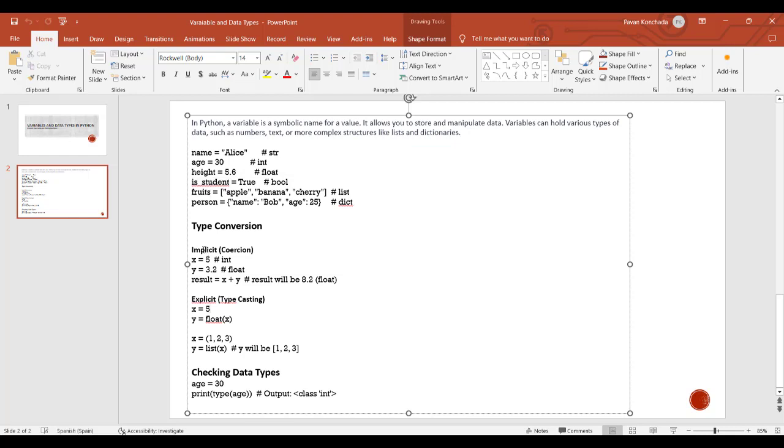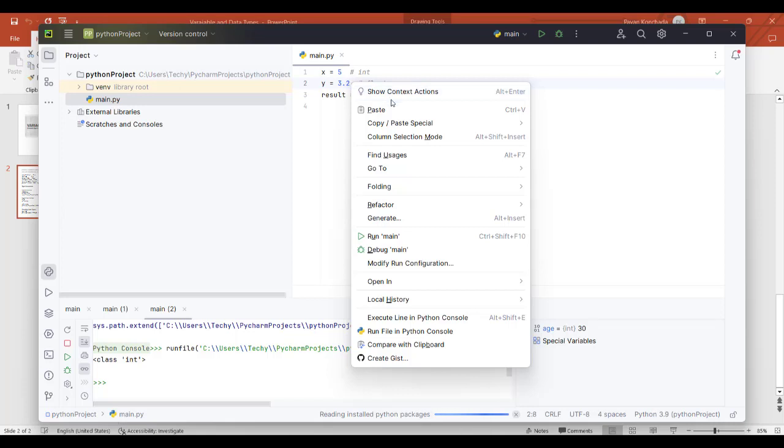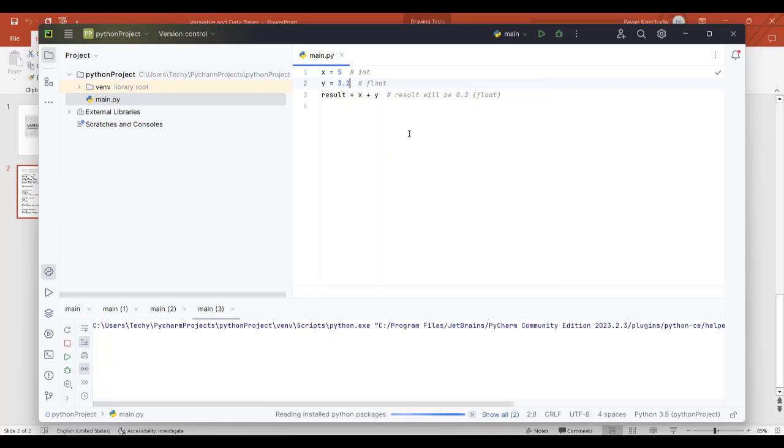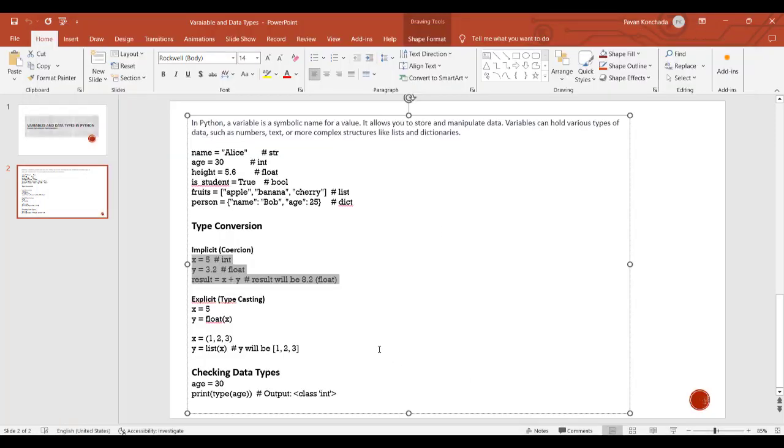Now maybe I'll copy and paste all this so that you can check it in PyCharm. So now you can just run main. Now you will understand. You can see y is a float and x is an int, and the result you are getting is also a float variable. Here it is specifically mentioned. Now I'll remove this and copy the other part, which is explicit typecasting. So now you can check.